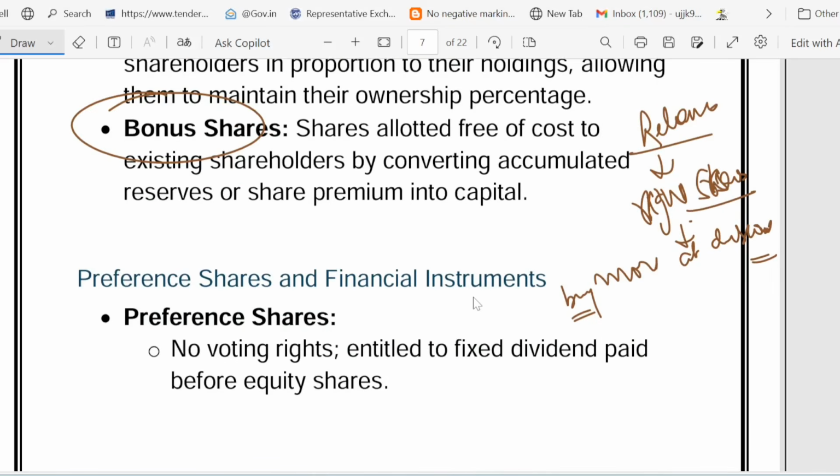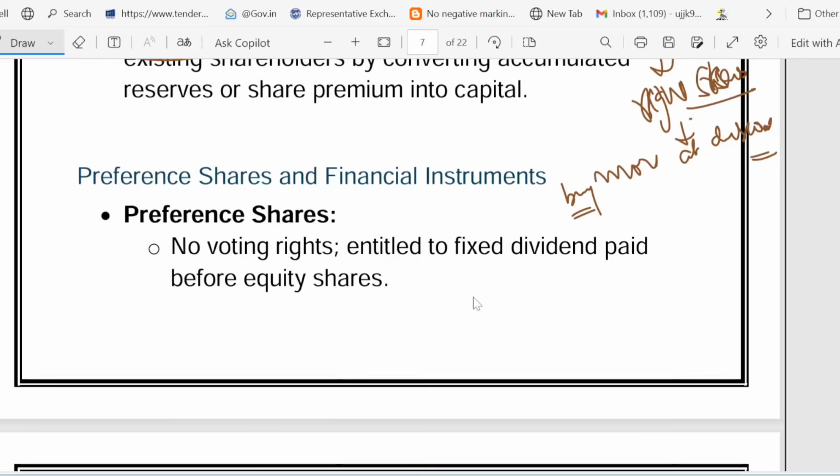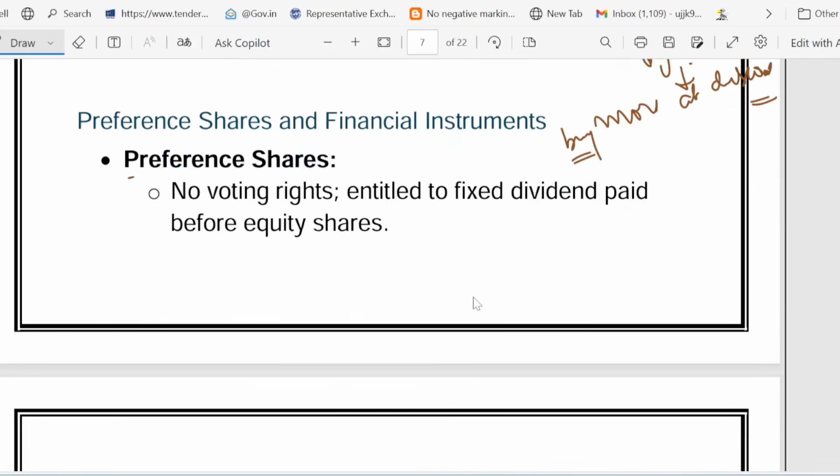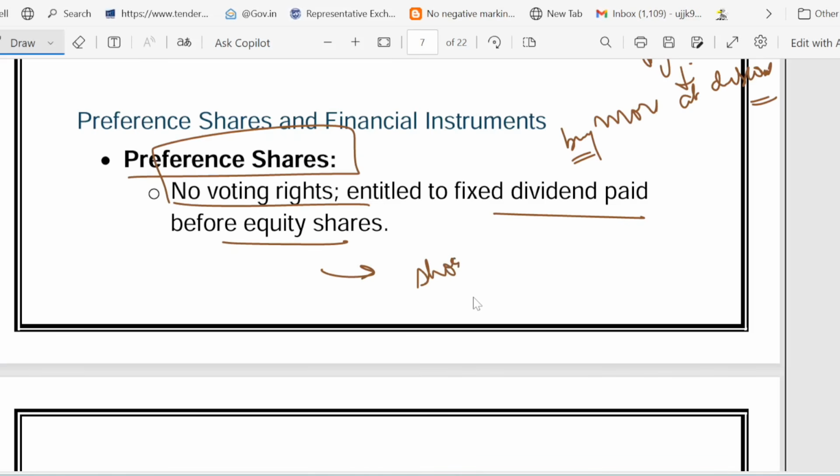Then come fixed income securities. What are the fixed income securities? The first one is called preference share. Preference share is a hybrid of stock and bond. Fixed dividend but no voting right. You are entitled to a fixed dividend, right? So it is a hybrid. What kind of hybrid? Stock and bond.